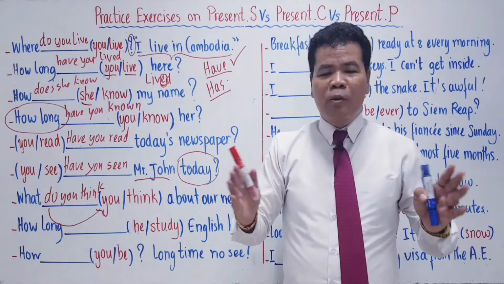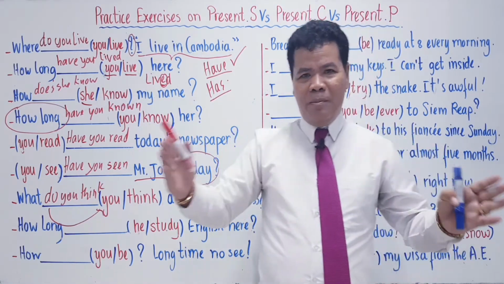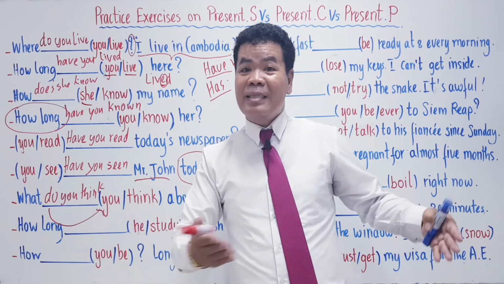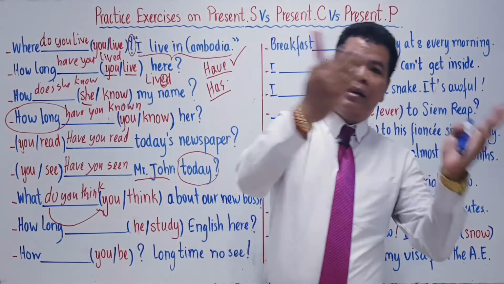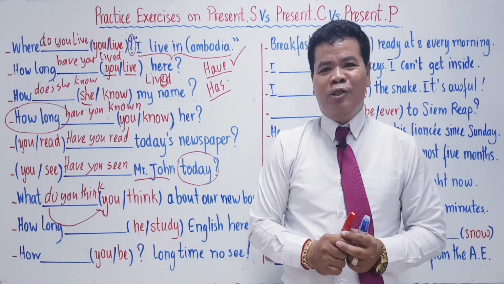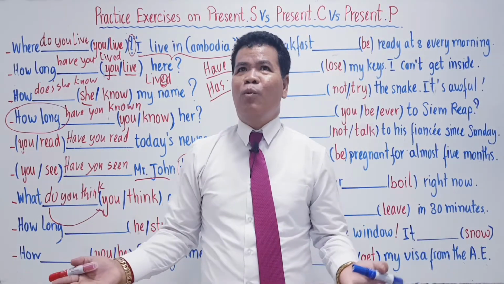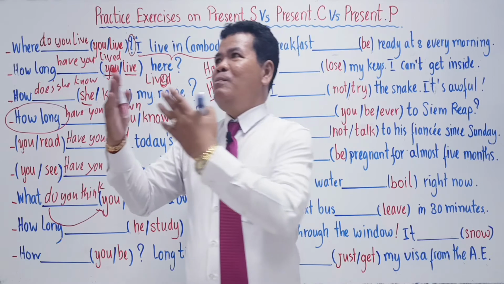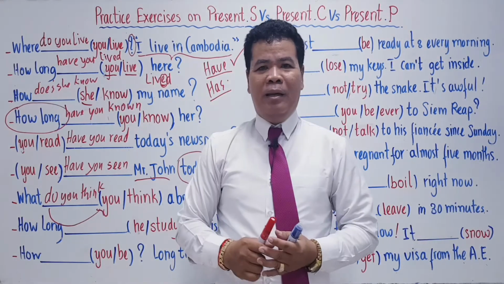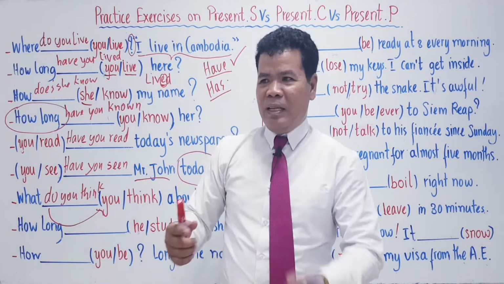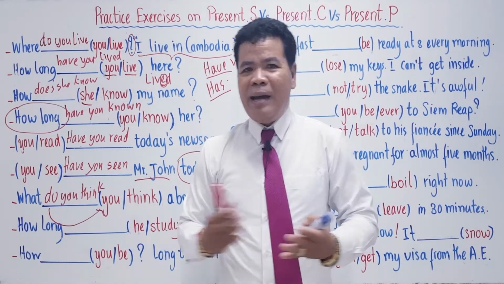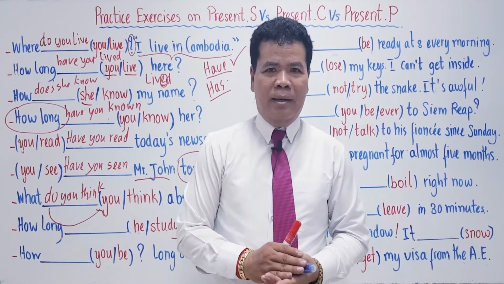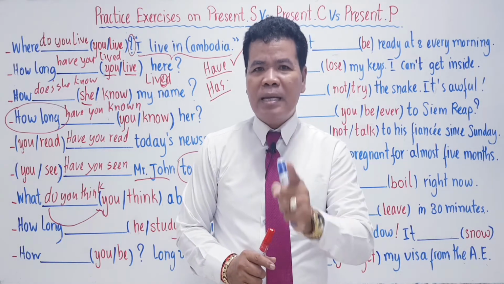They ask you about the total period of time he studies English here, since before until now. So what kind of action happened since before until now? Started in the past and still continues to the present time. What kind of tense are we using? We use present perfect.